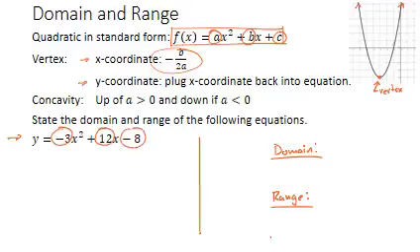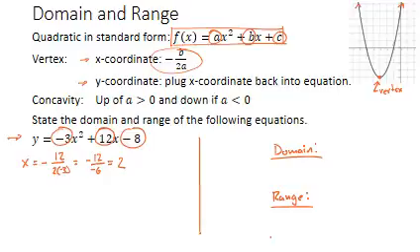So how do I find the x-coordinate of my vertex? -b over 2a. So -b is -12, all over 2 times a, which is -3. So I believe that gives me -12 over -6. 12 over 6 is 2, and a negative over negative gives me a positive.